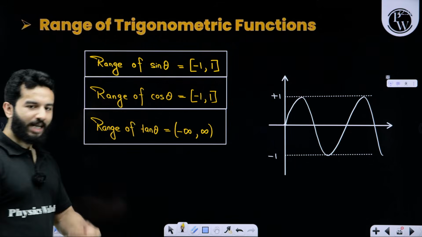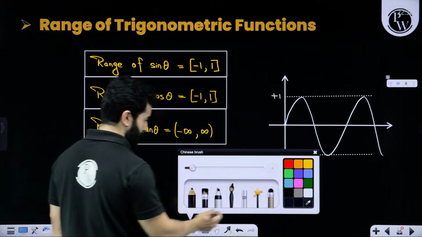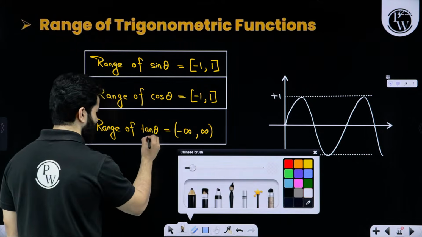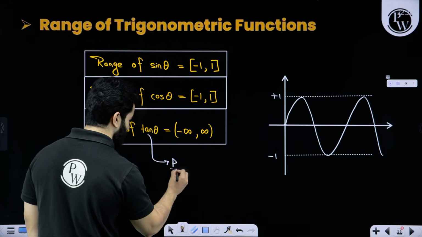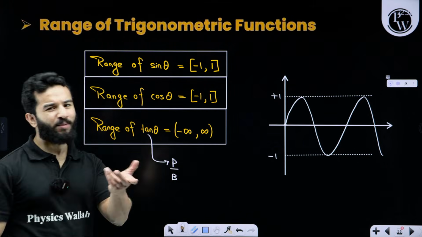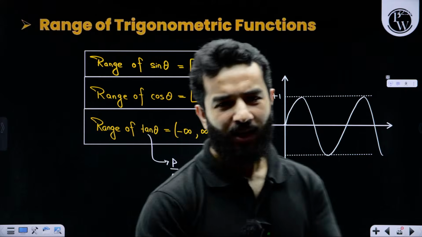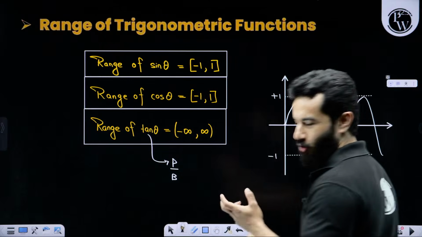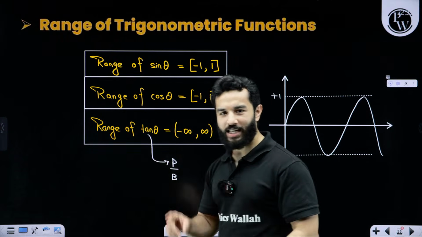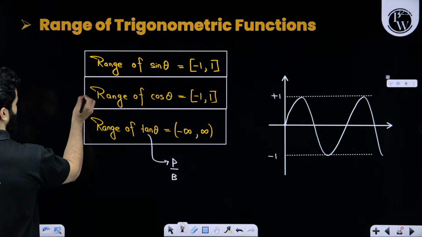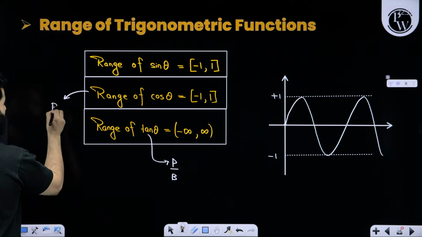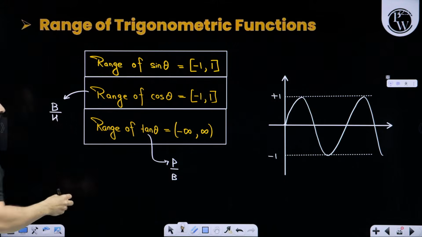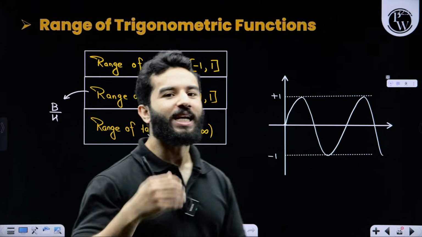And now you can relate this, that tan theta is actually perpendicular upon base. So perpendicular and base can have any output. This ratio can have any output, dosto, right? But obviously for cos theta, when we are talking about base upon hypotenuse, hypotenuse can never be less than base.